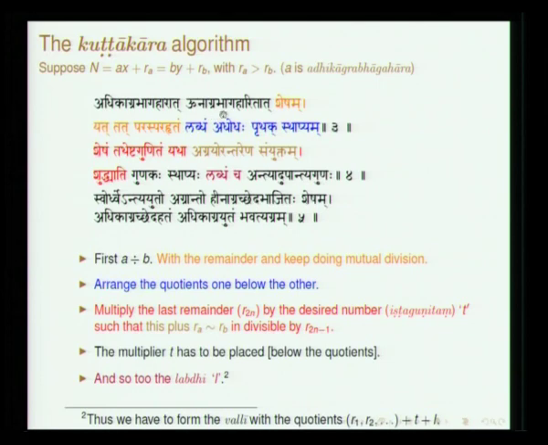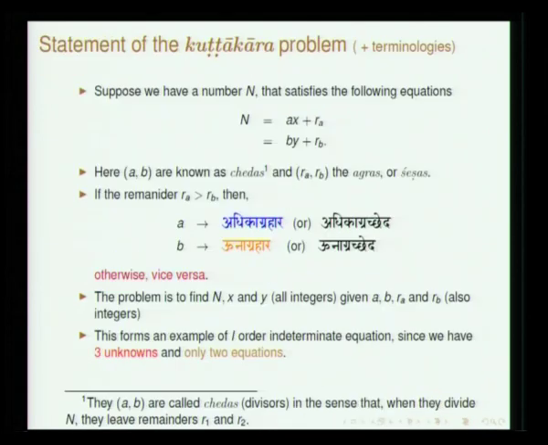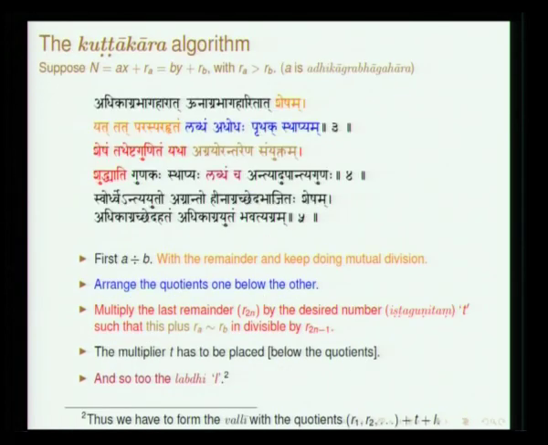But then where do we start? He says adhikagra bhagahara, unagra bhagahara. A is adhikagra bhagahara and B is unagra bhagahara. So, you start with A divided by B and then you proceed. With the remainders you keep on dividing, and all the quotients that you get are to be placed one below the other.